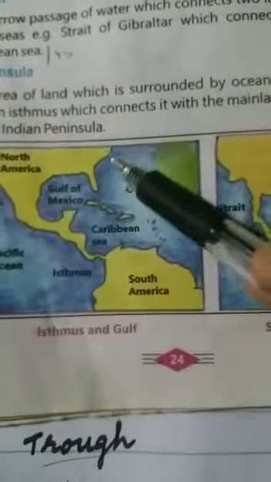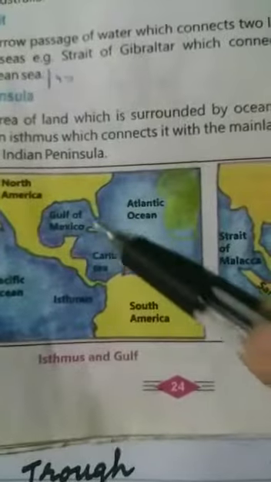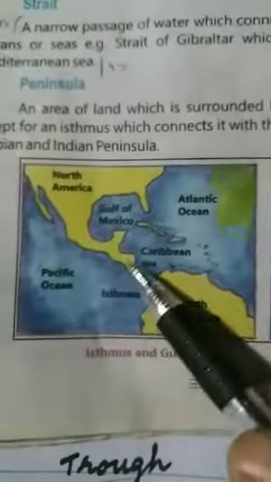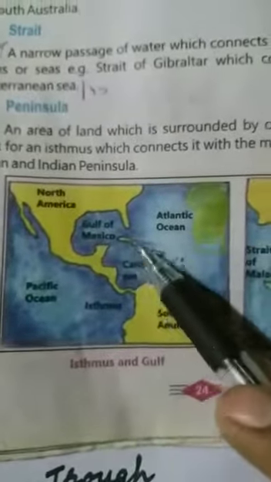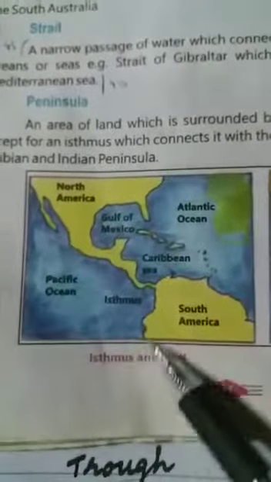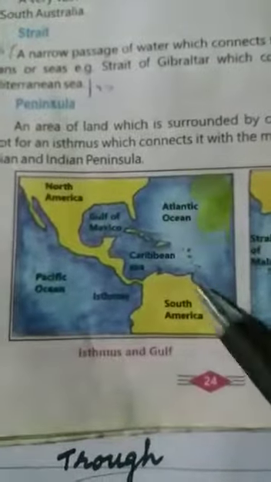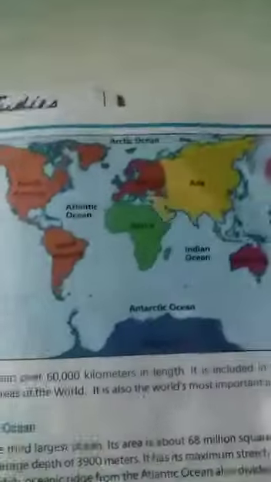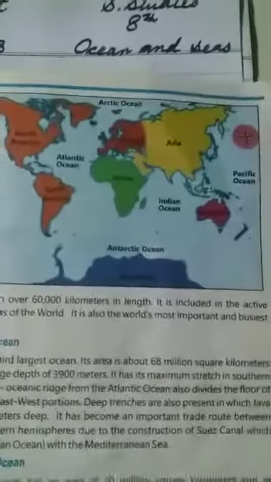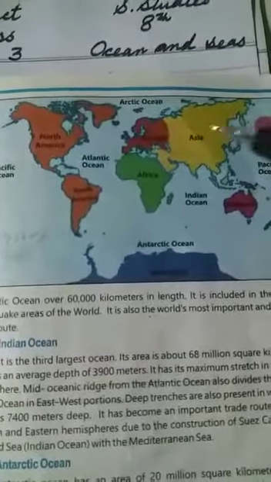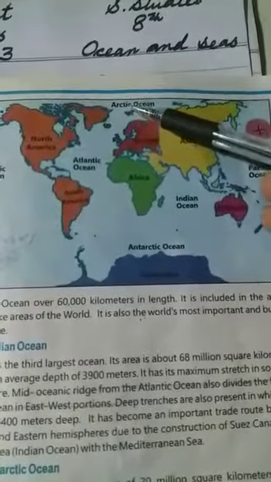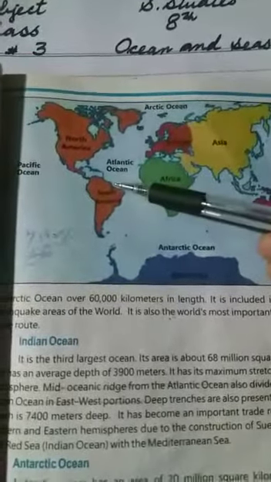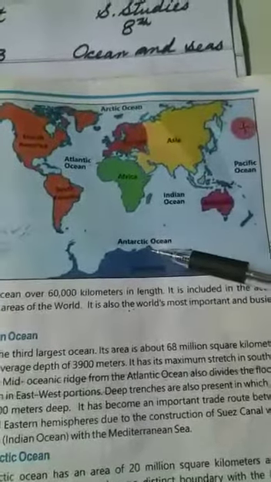So on this map you can see an ocean is a very large body of water and a sea is smaller. You can see this is very large and this is also very large, but the sea is small. We can also see the 5 oceans of the earth. Here are the Arctic Ocean, Atlantic Ocean, Pacific Ocean, Antarctic Ocean and